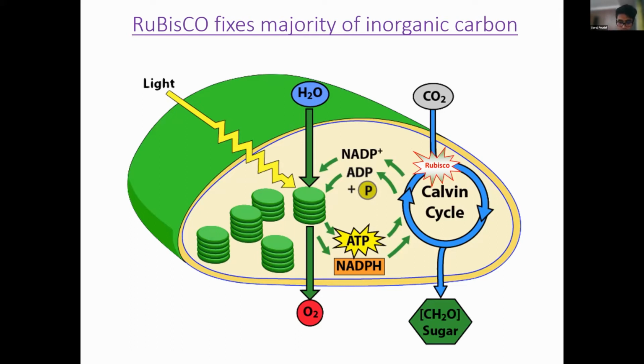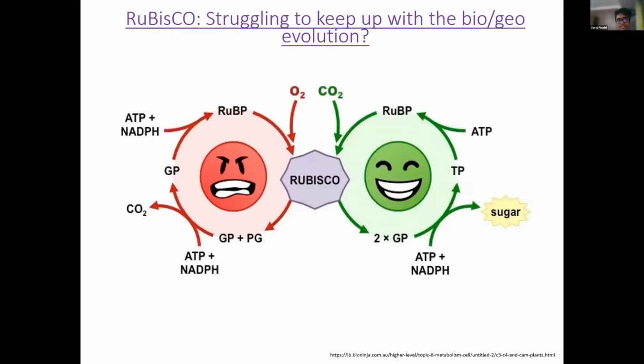The reason that it's really inefficient is because it cannot discriminate between two of its substrates, carbon dioxide and oxygen. When it accepts carbon dioxide, it's really happy, it makes sugar. When it accepts oxygen, it eventually releases carbon dioxide, thereby decreasing its efficiency. In fact, more than 30% of the time in higher plants, it accepts oxygen instead of carbon dioxide, which really decreases its efficiency as one of the enzymes fixing carbon dioxide.